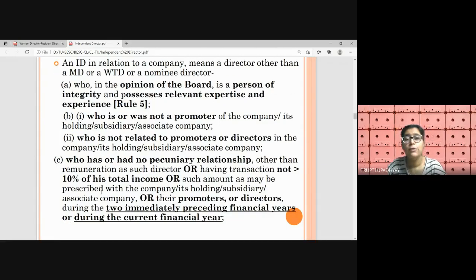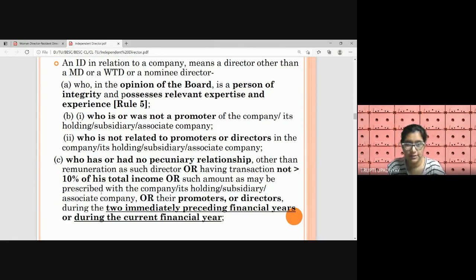First one is, who is, in the opinion of the board, a person of integrity and possesses relevant expertise and experience. Given under Rule 5, which specifies the qualification to become an independent director. An independent director is a person of integrity, and he has relevant skill, knowledge, and experience in one or more fields mentioned under Rule 5, such as finance, law, management, sales, marketing, technical fields like engineering and other sciences,